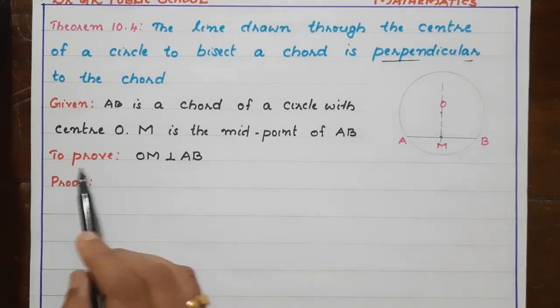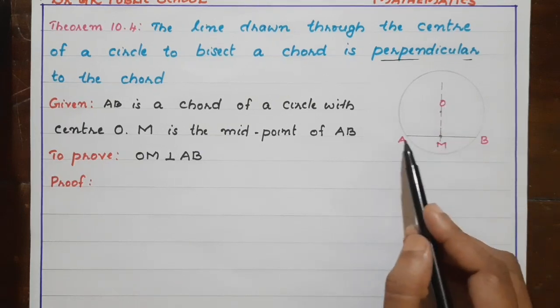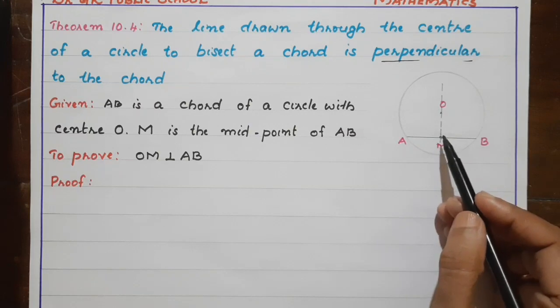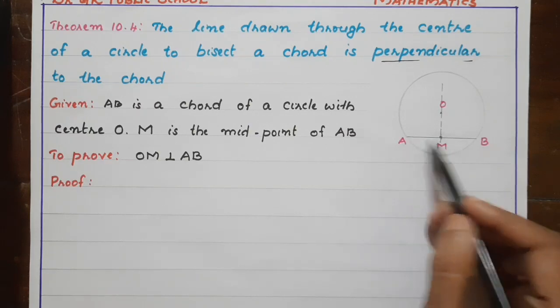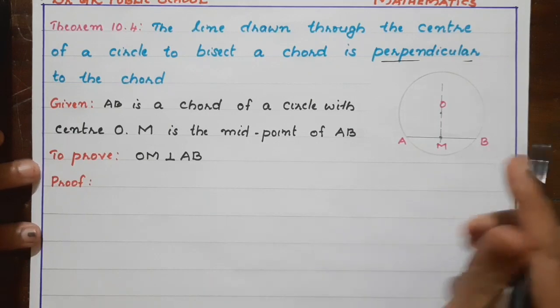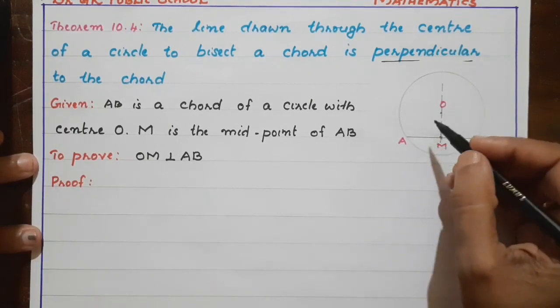Now we have to prove this OM is perpendicular to AB. That means OM is making a 90 degree angle with AB. Okay children, here also we are applying congruency first. For applying congruency we need triangles.